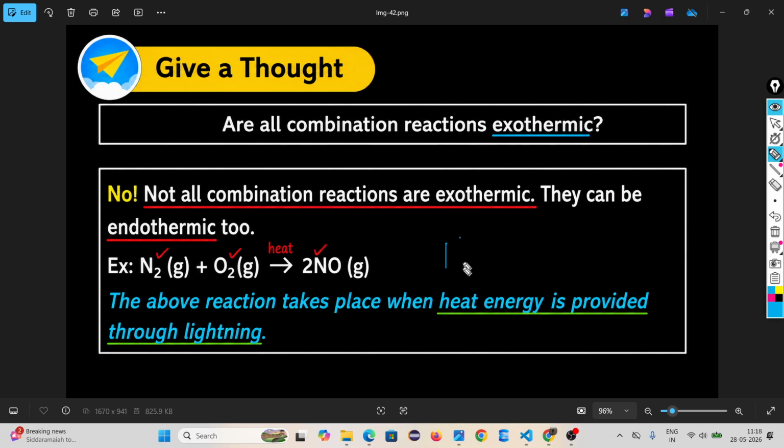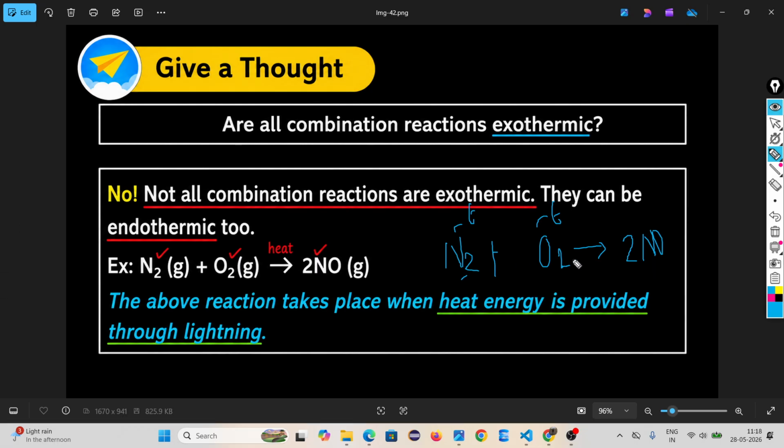Look here, one example is given. N2 plus O2. Look, N2 is an element, O2 is an element. They combine with each other to give nitrogen monoxide. Nitrogen reacts with oxygen to give nitrogen monoxide. So balance this. Here how many nitrogen? 2. Here 1. Now it is balanced.